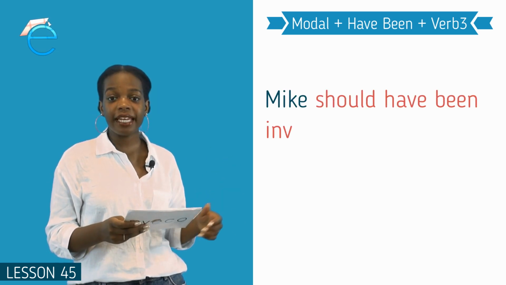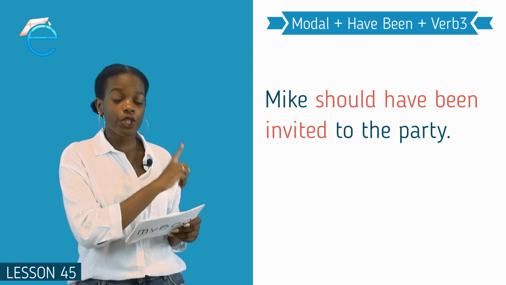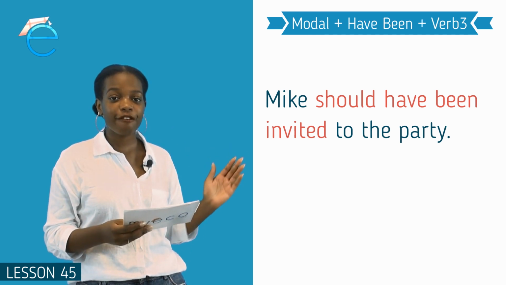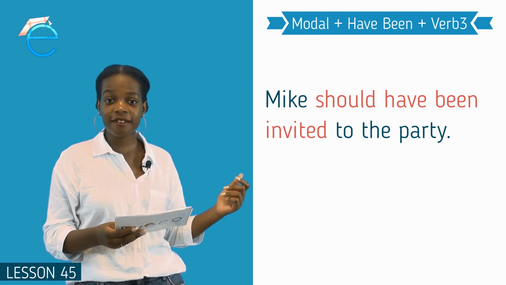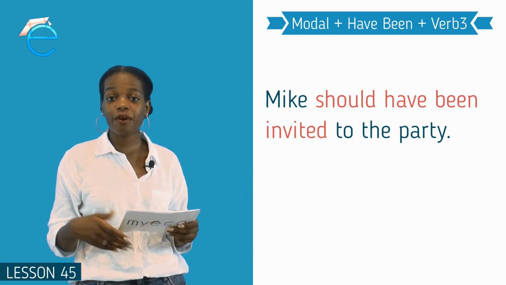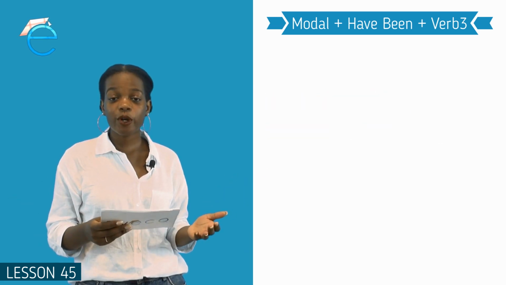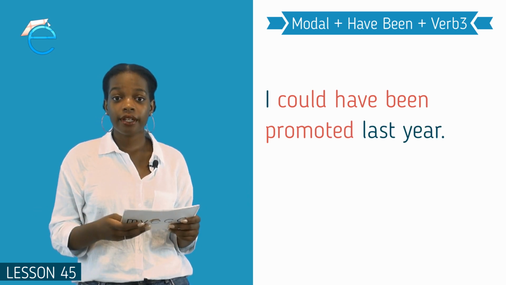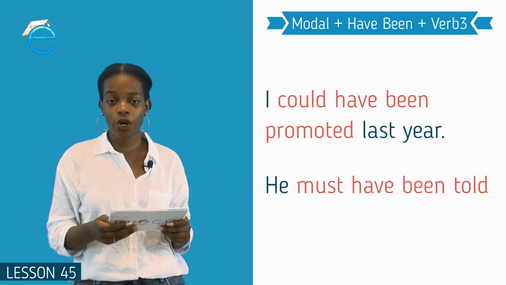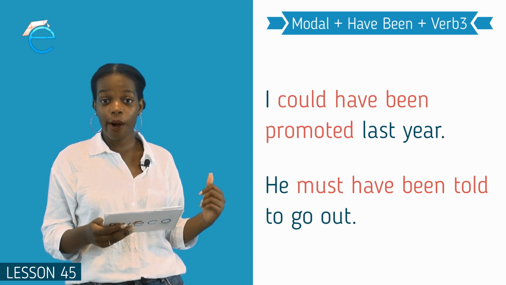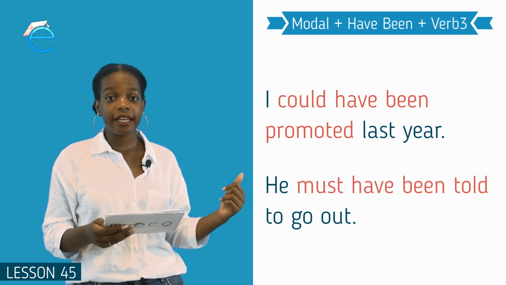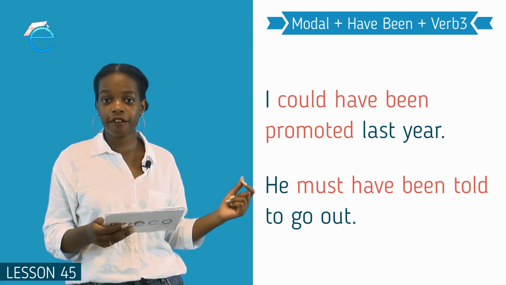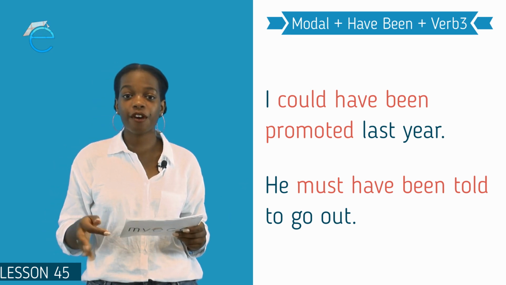Mike should have been invited to the party. Should is our modal, have been is now how we make it passive, and then invited is our verb 3. The same goes for I could have been promoted last year, or he must have been told to go out. Must being our modal, have been, again to make it passive, told, which is our verb 3.